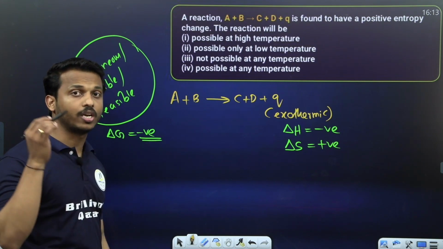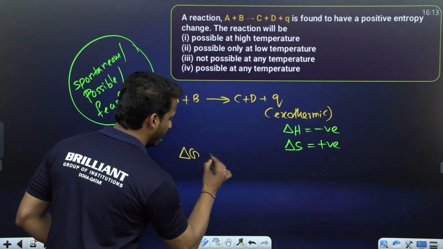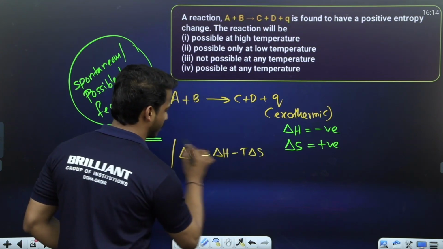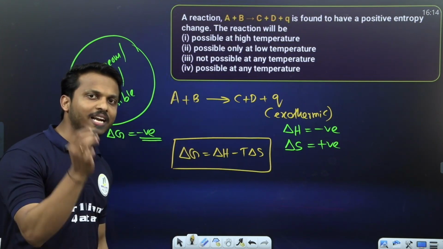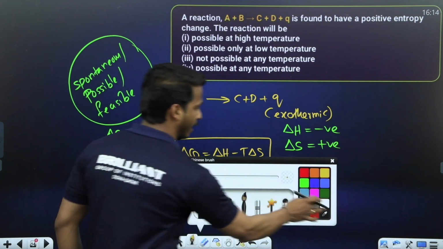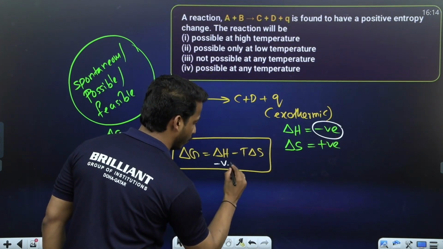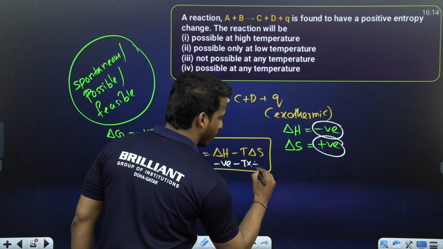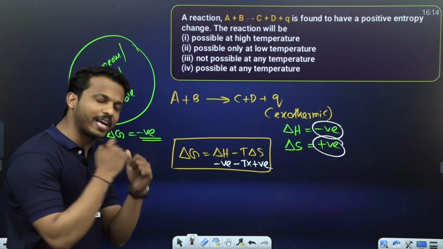We have the equation, the Gibbs-Helmholtz equation. What is that? Delta G equals delta H minus T delta S. We know delta H is given as negative. Minus T into delta S. What is delta S? Positive. Overall, will this value be negative or positive?